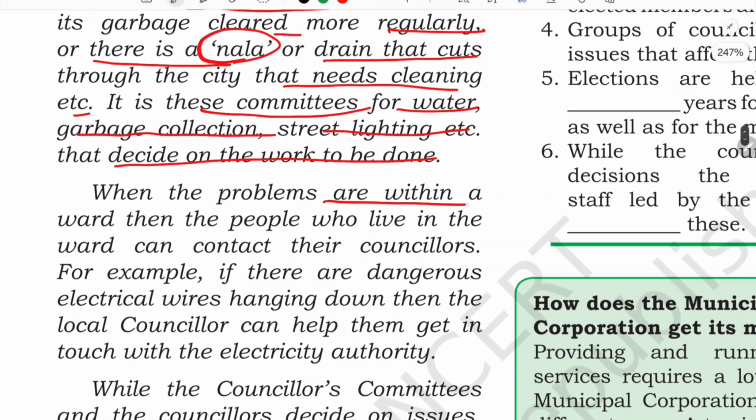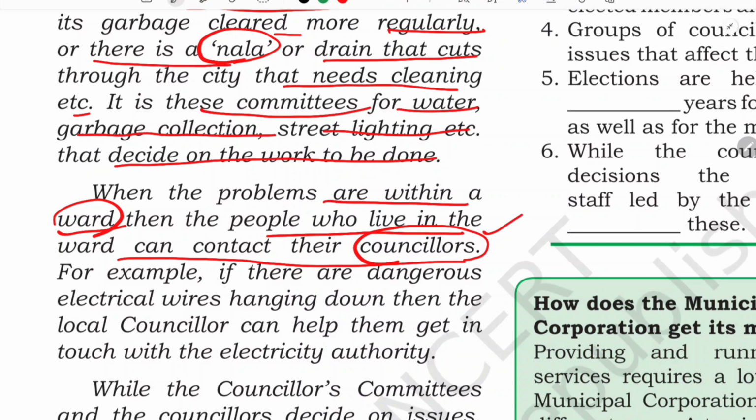And when the problems are within a ward, so that was for the entire city, the entire urban area. But if the problems are within a ward, see, the cities are divided into wards, isn't it? So if the problem is within the ward, then people who live in the ward can contact their councillor, and that councillor will assure that the issue is solved if it is of a small level.